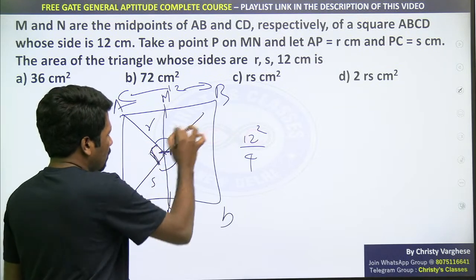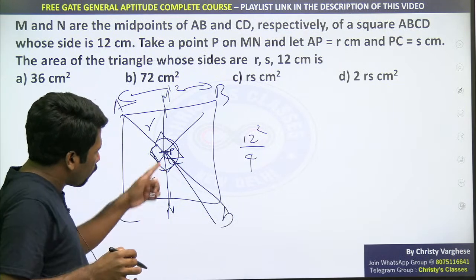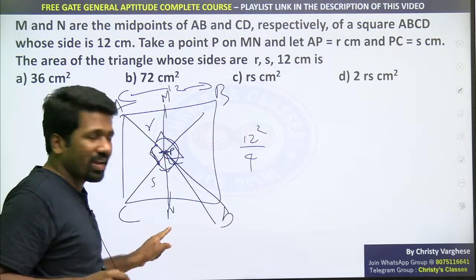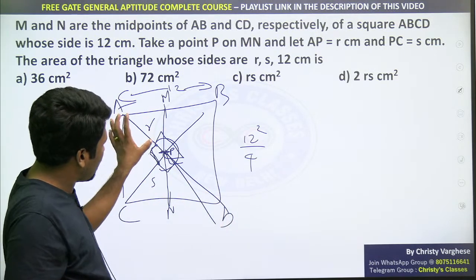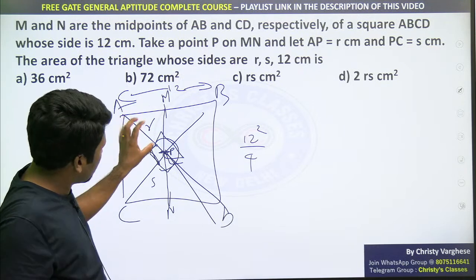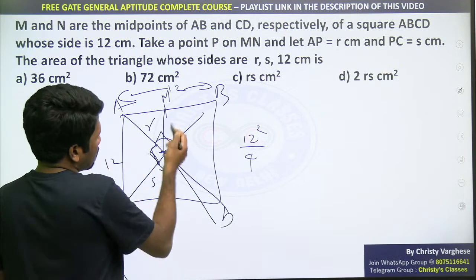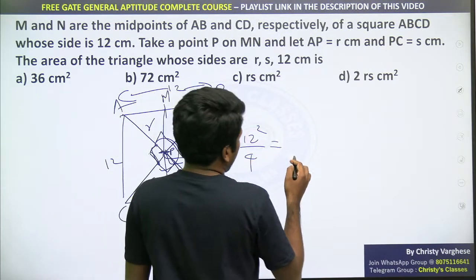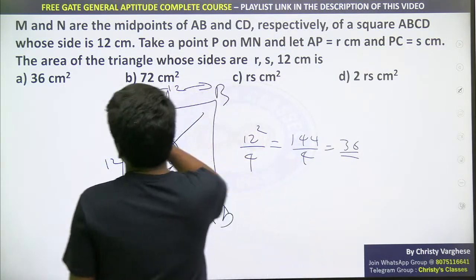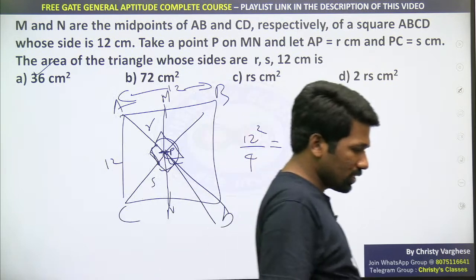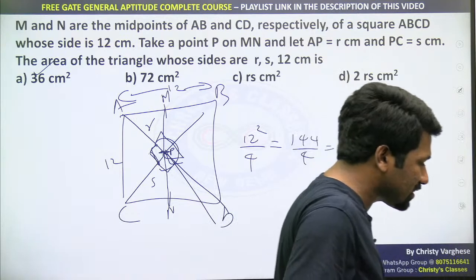ये 90 degree, ये भी 90 degree, ये भी 90 degree, ये भी 90 degree. If you fix it at the midpoint of M and N, then this is like diagonal only. AD diagonal only, AD का आधा, BC का आधा, दोनों R and S equal होगा और ये angle 90 degree होगा. और ये side length 12 वाले square का 1/4 होगा, area का 1/4 होगा. So 144/4. That is an easy way to do this. Other way will be time consuming, so it is better to choose this example itself. Yes, Vilas, taking midpoint will make it easy.